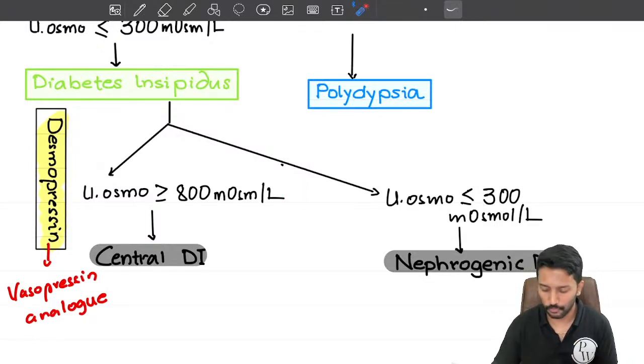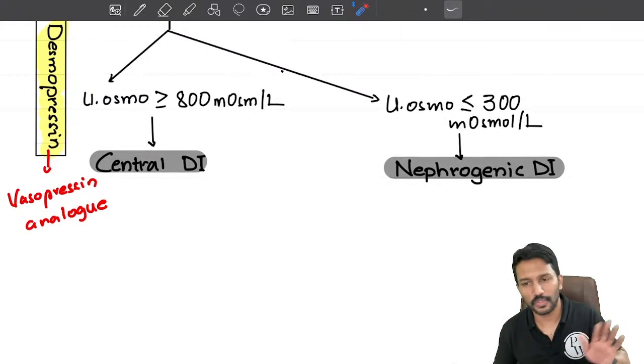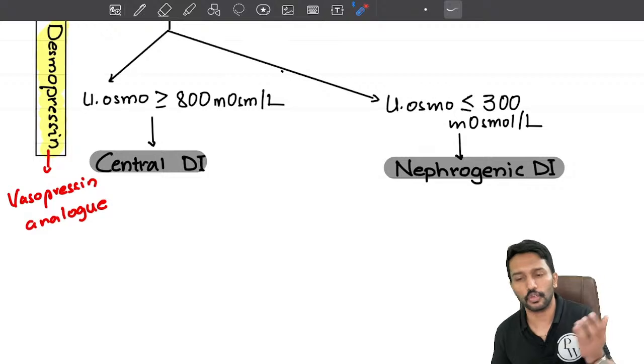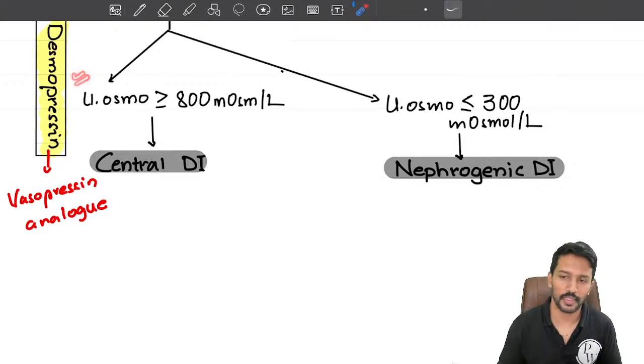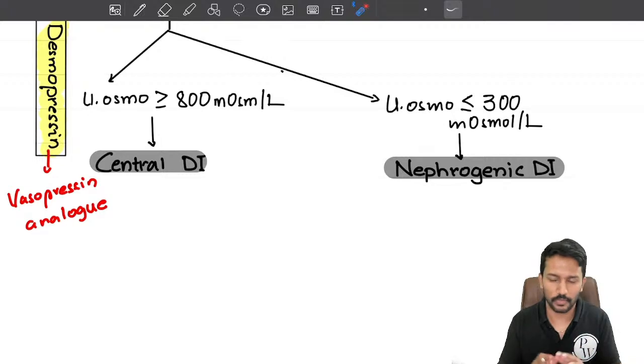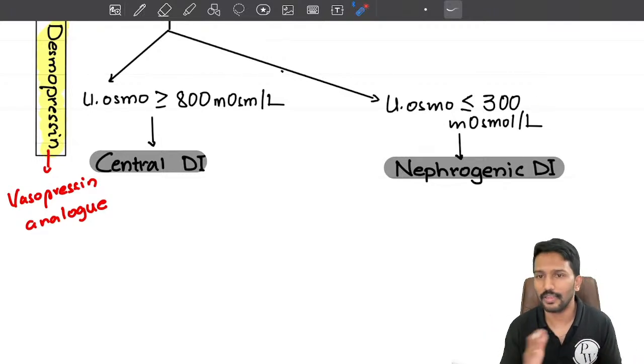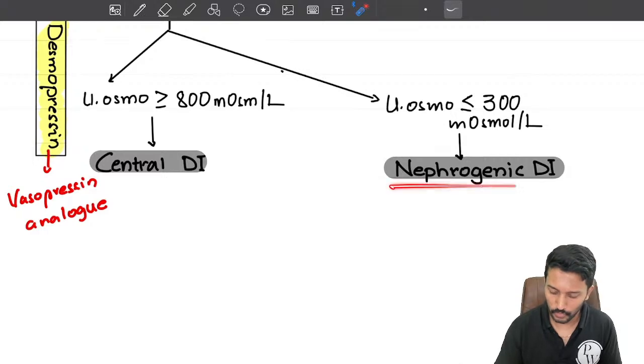But what about the nephrogenic? In nephrogenic, the problem is with the kidney. Your vasopressin was never low. The kidneys were resistant to it. In that case, even after I administer desmopressin, what will happen to the urine osmolality? Native, normally produced vasopressin was not working. What about the externally administered vasopressin? That will also not work and urine osmolality will remain lower than 300 milliosmoles